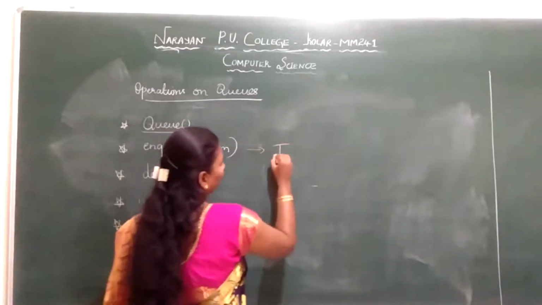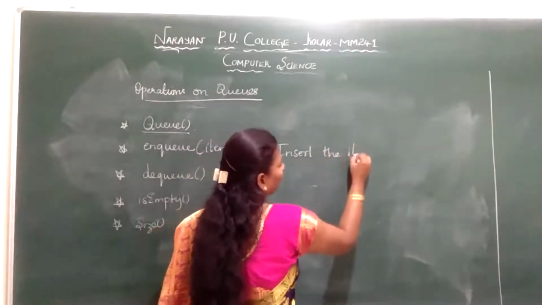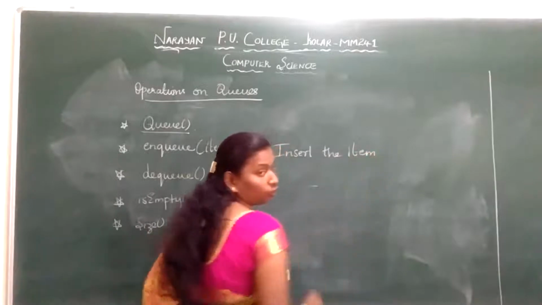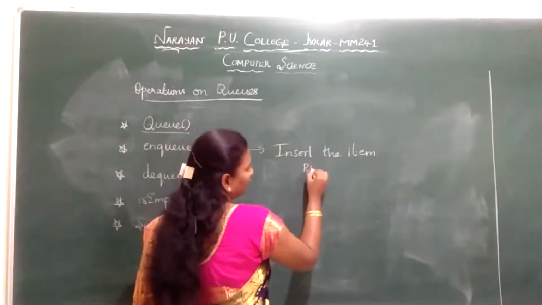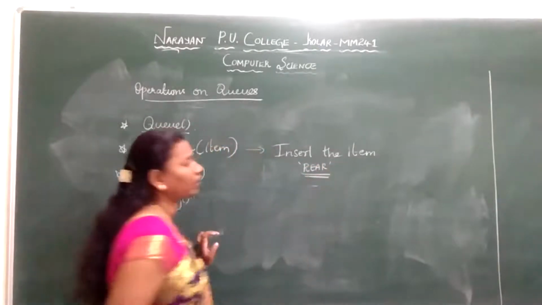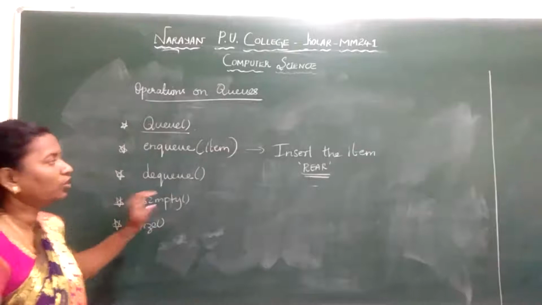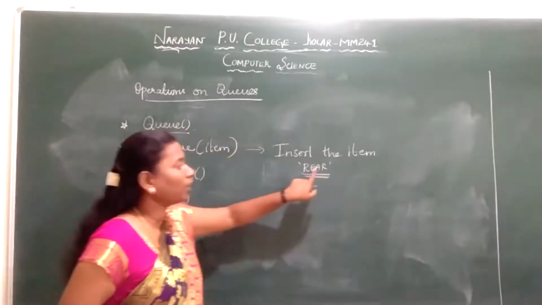So enqueue, what we do? We insert the item or the element into the queue. Through what end are we going to insert? I always told you, insertion takes place at the rear end. So keep this in your mind when I talk about enqueue. We need to remember this: inserting an element or item into the queue is done by using the rear end.